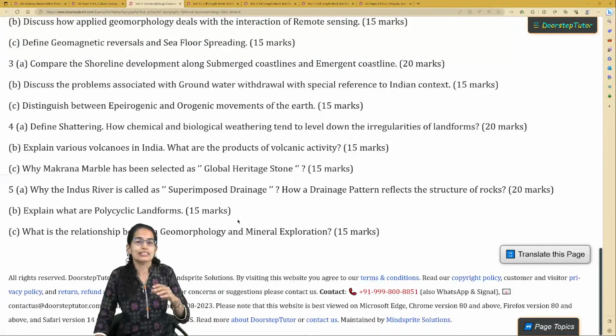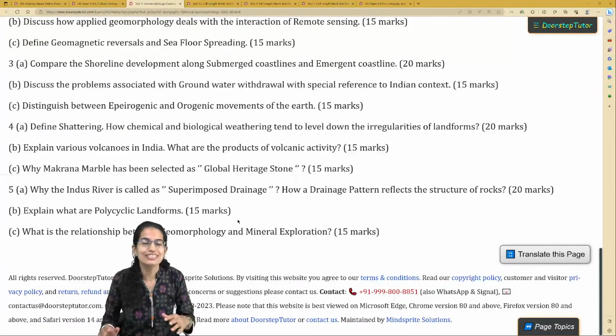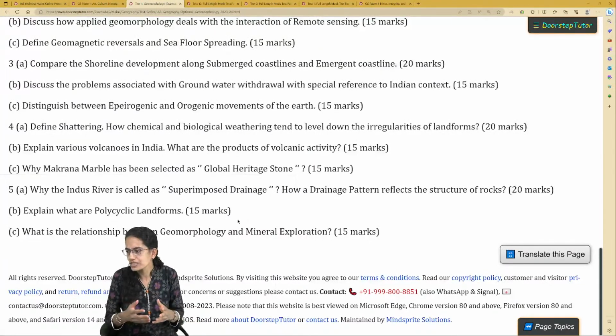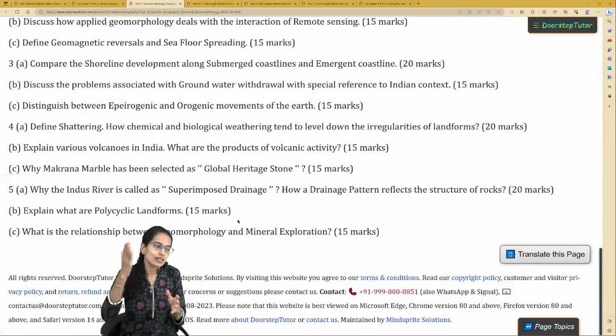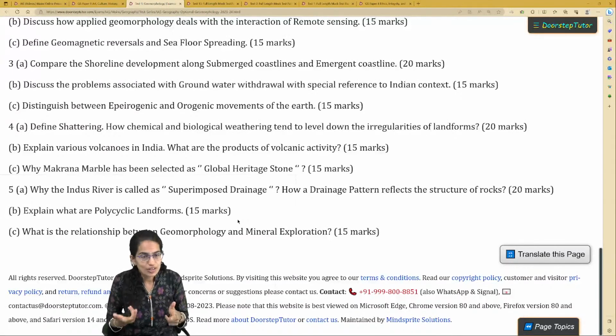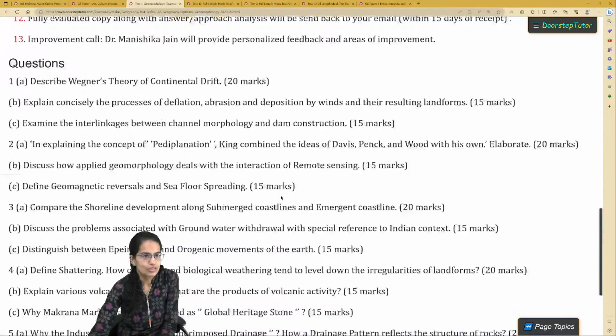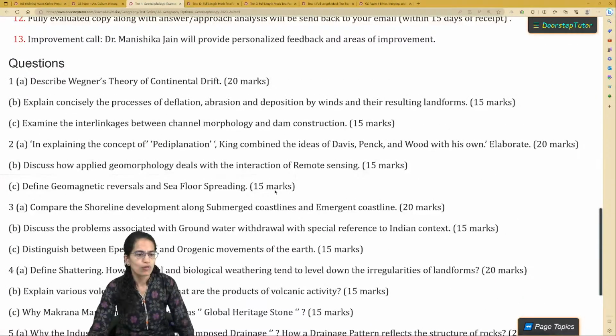Now understand, this is a contemporary question, but this is again a very important question from the UPSC point of view, because usually what we have seen is there are questions which do have contemporary relevance and they are asked regularly. So these are some of the ways.